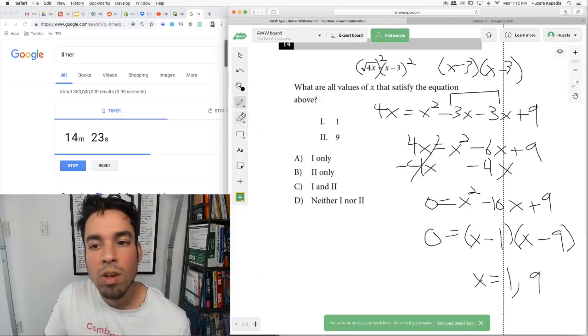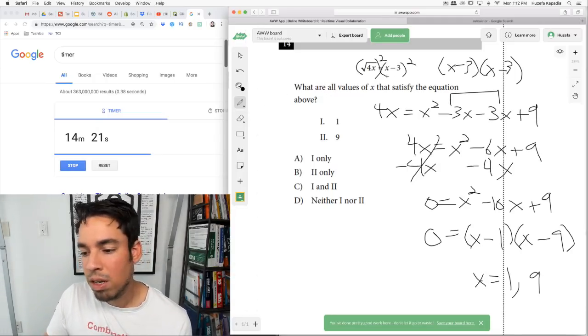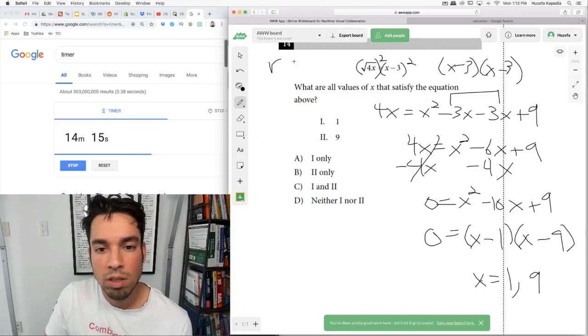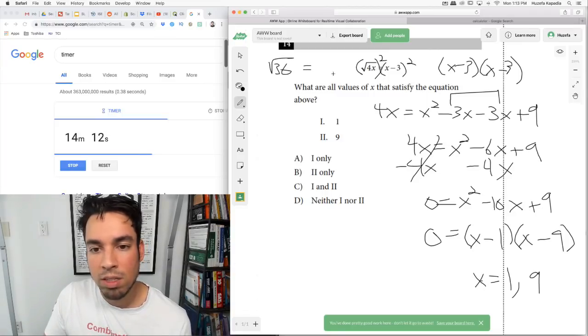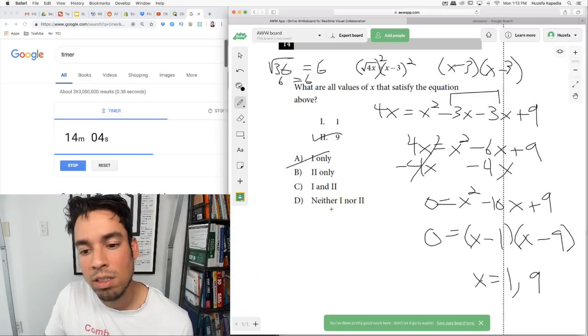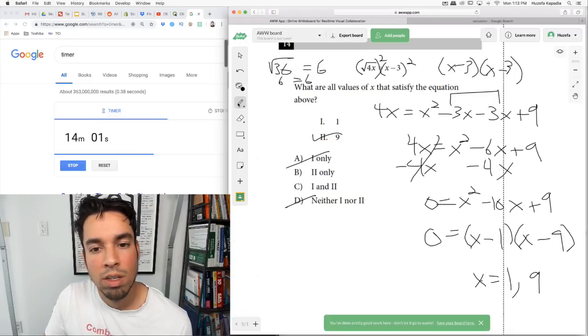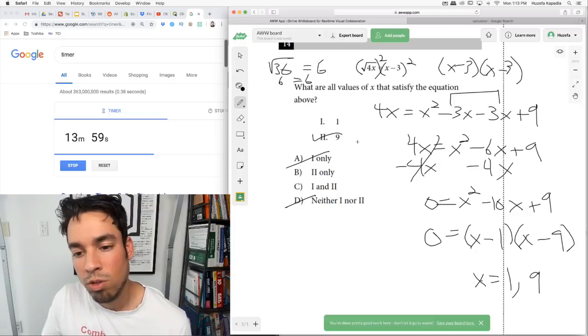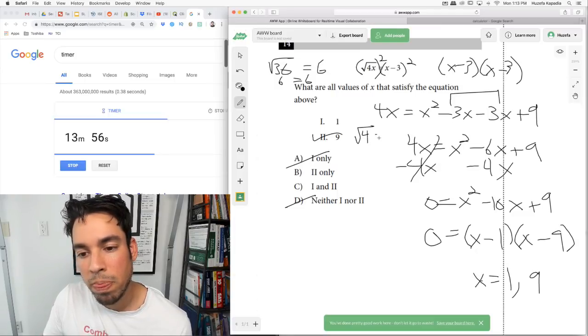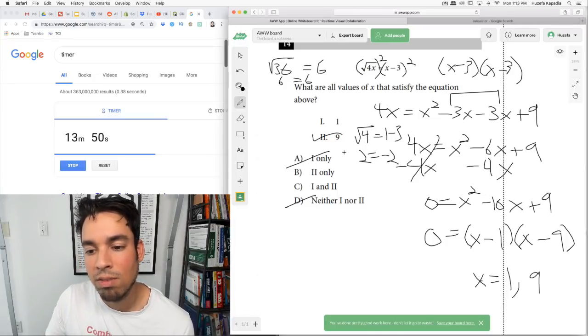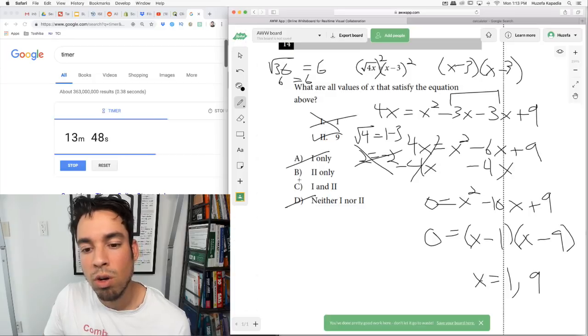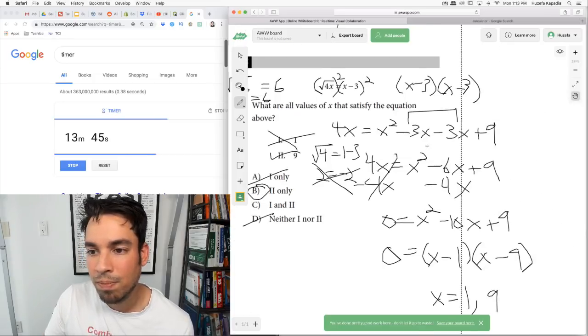Now, I don't know yet if both of these work. We have to plug them in and check. You have to be really careful with these radicals. First I'm going to plug in 9. The square root of 9 times 4, which is 36, equals 9 minus 3, which is 6. The square root of 36 is 6. Okay, so 9 definitely works. So anything that doesn't include 9 is out. Then let's plug in 1 and make sure that works. It'd be the square root of 4 times 1, which is 4, equals 1 minus 3. The square root of 4, we're going with the positive root, equals 2, and that gives us a negative on the other side. No good, so 1 is out. So it's only 9, and we're rolling with B.